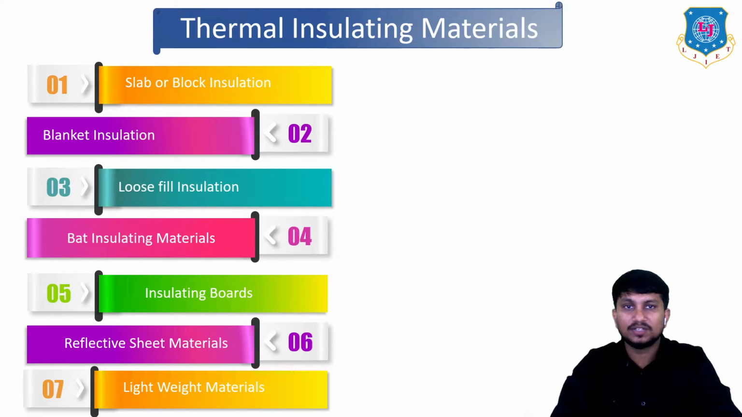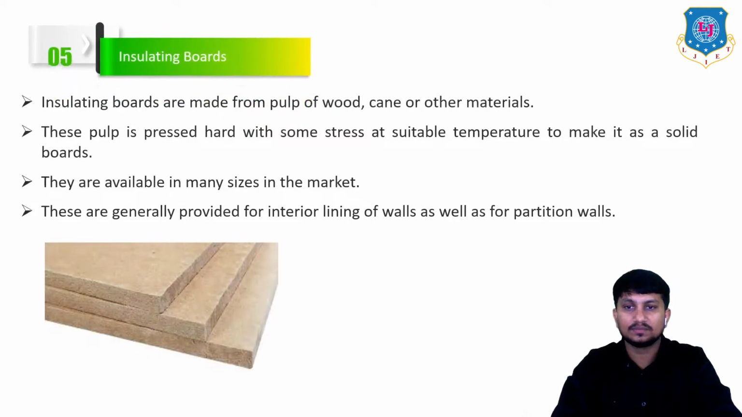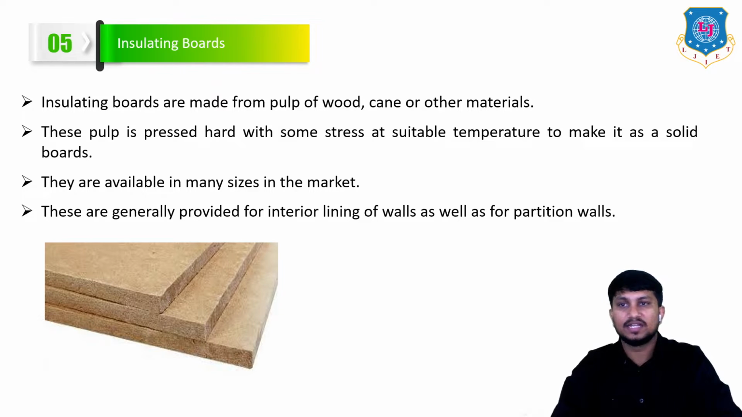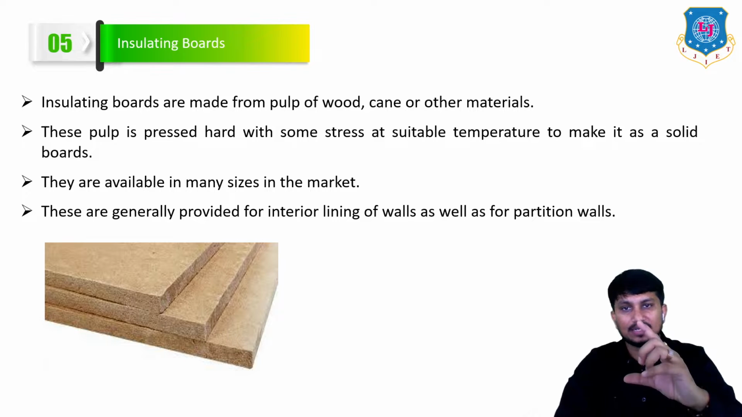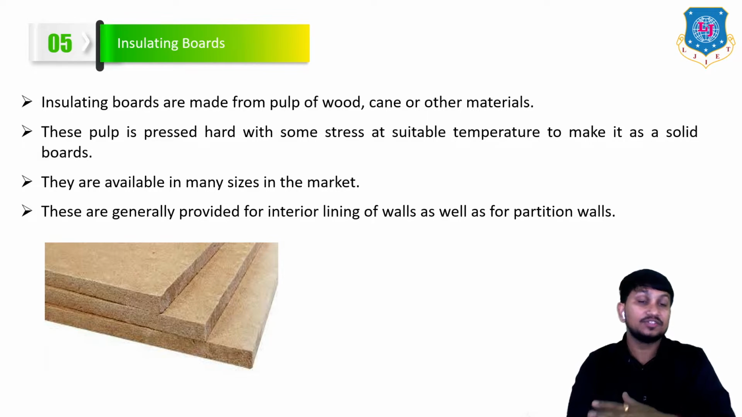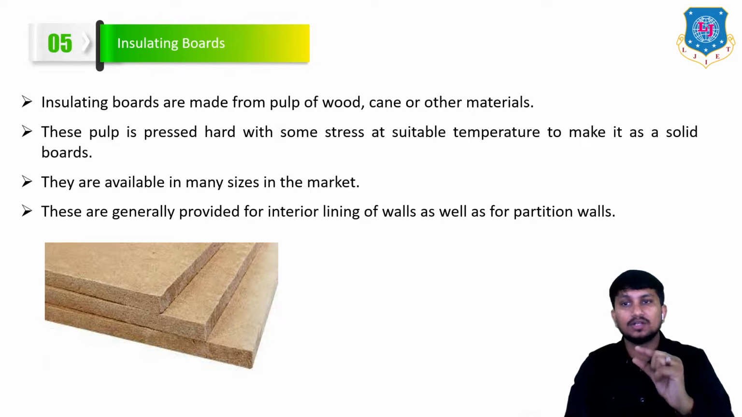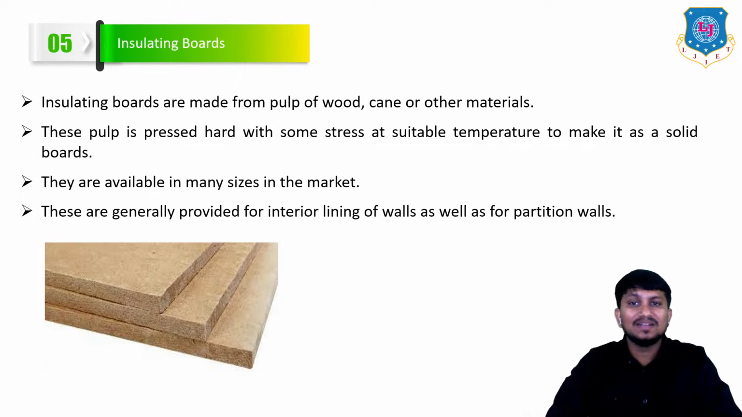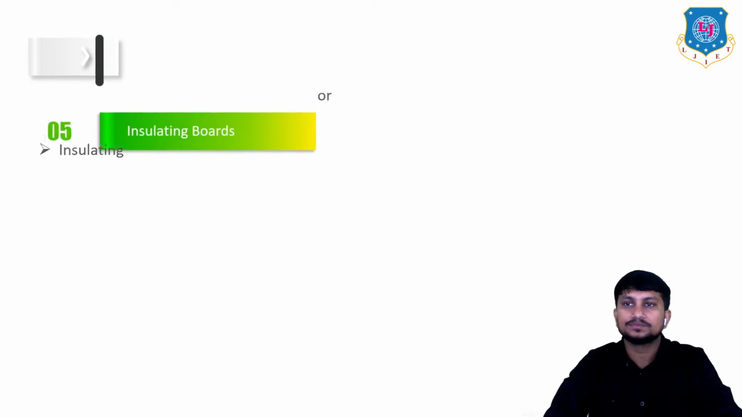The next type of thermal insulating material is insulating boards. This is how insulating boards look like. These boards are made from pulp of wood, cane, or other materials. This pulp is pressed hard with some stress at suitable temperature to make it a solid board like this. They are available in many sizes in the market. These are generally provided for interior lining of walls as well as for partition walls. So in these types of places, insulating boards can be used.